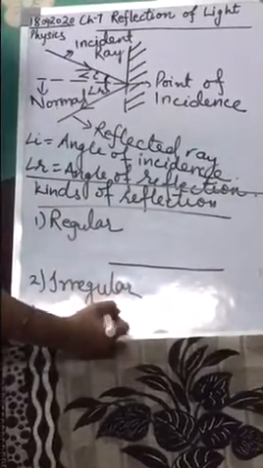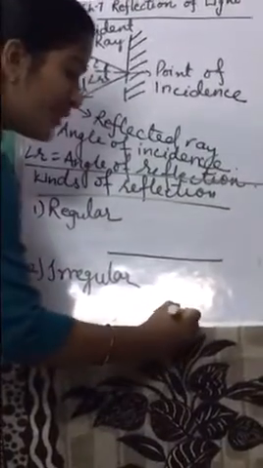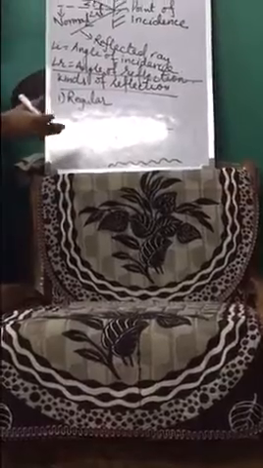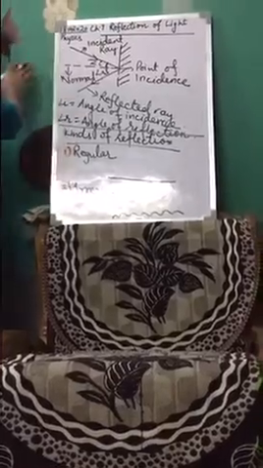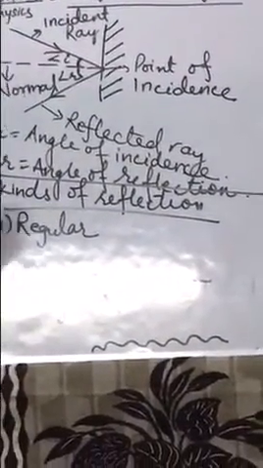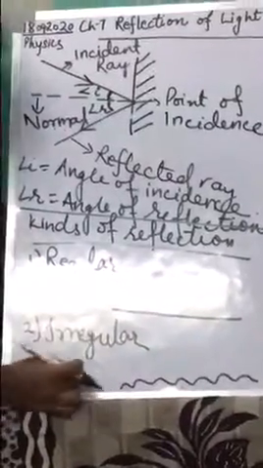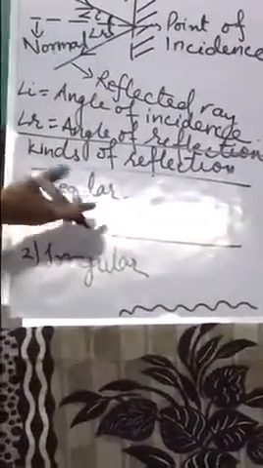And what is irregular reflection? When reflection takes place on a non-smooth surface or a surface which has many projections on it. Now you can ask, where can we see these irregular surfaces? The wall is a good example. For you this wall is plane, but microscopically if we see this wall, it has many projections on it. Likewise, a blackboard surface in your class. The blackboard surface looks plain to you, but microscopically it is not at all plain. It is an irregular surface. It has many projections on it. And a regular surface is like a plane mirror. It is a regular surface because it is polished to a high degree of smoothness.